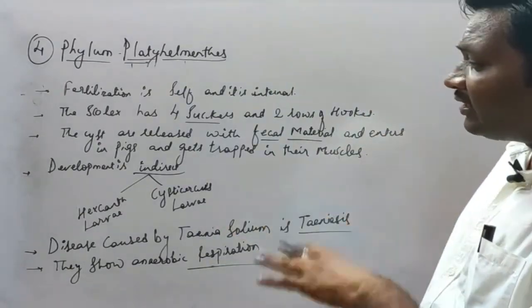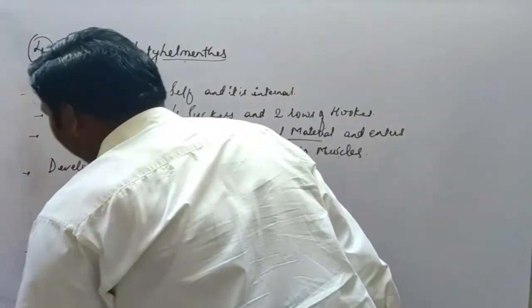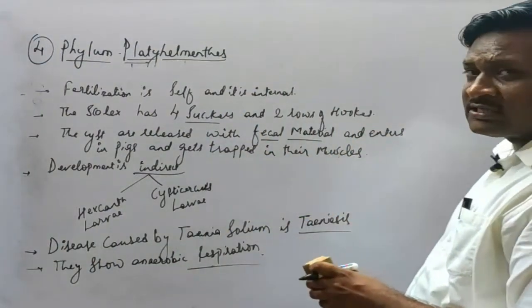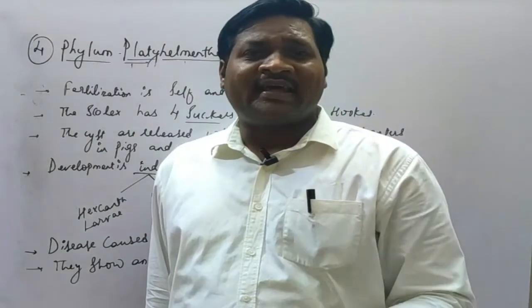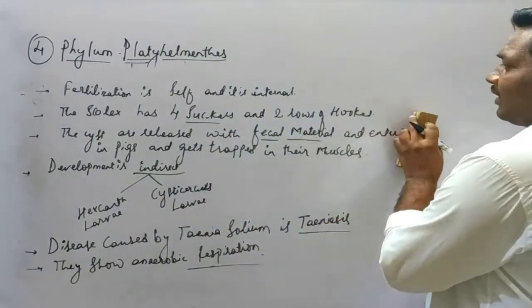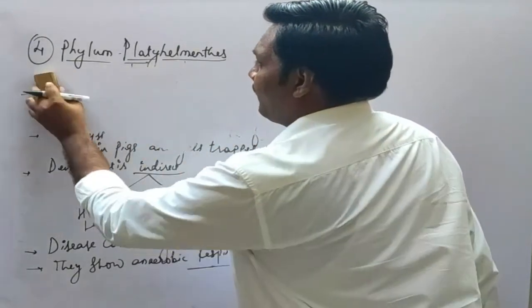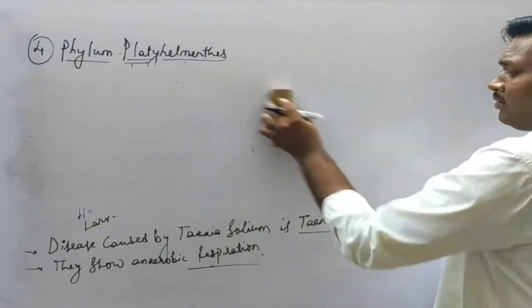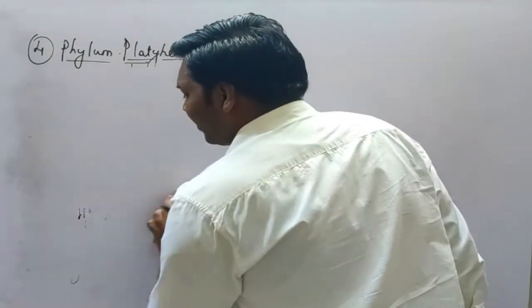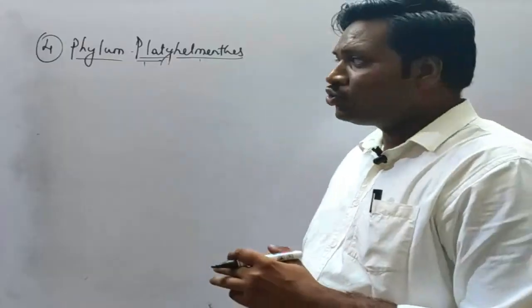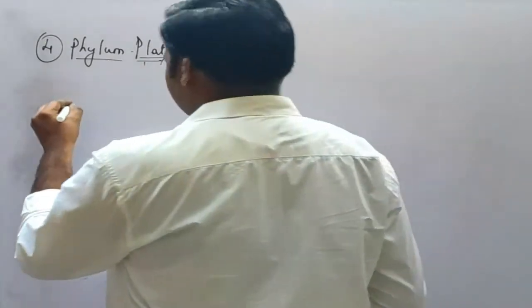Now let's see another example. It was an endoparasite. You have to remember all these characters. You have to note down all these characters in your notebook and revise them regularly. And if you feel any kind of difficulty, you can ask me by texting. Okay, so we are going to move to the next example.